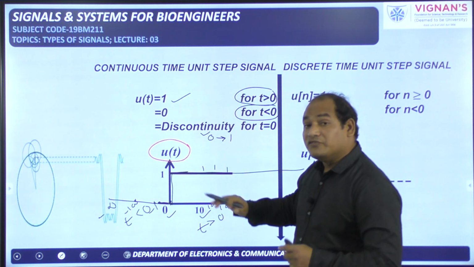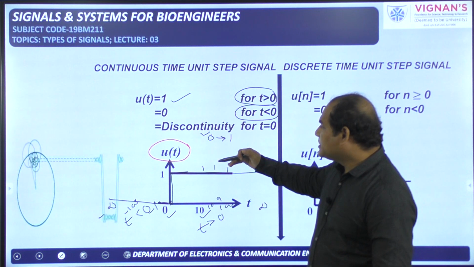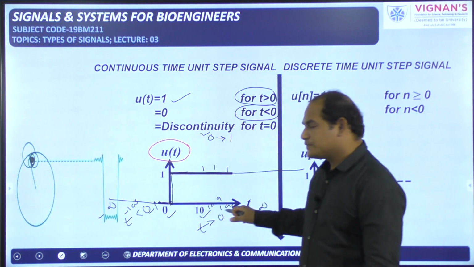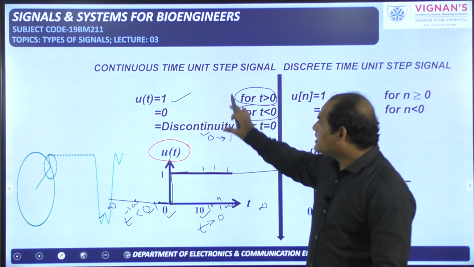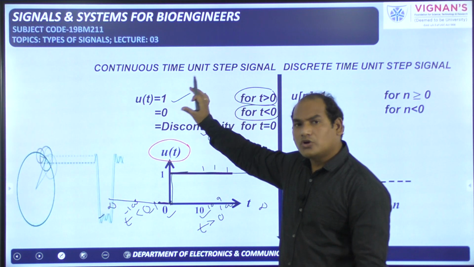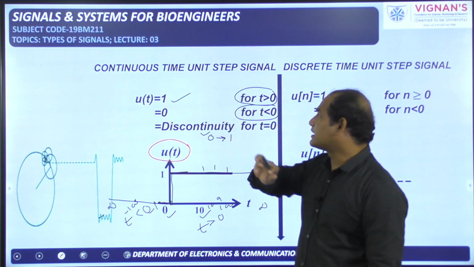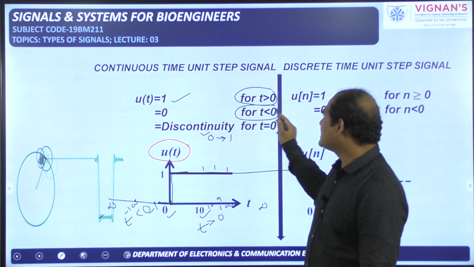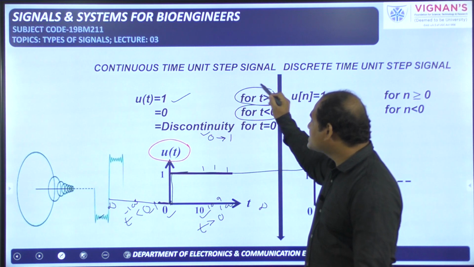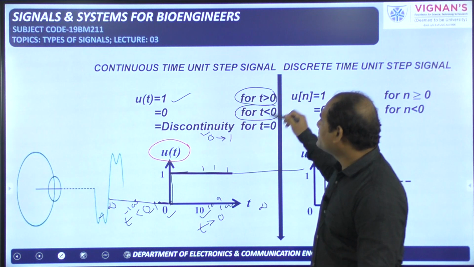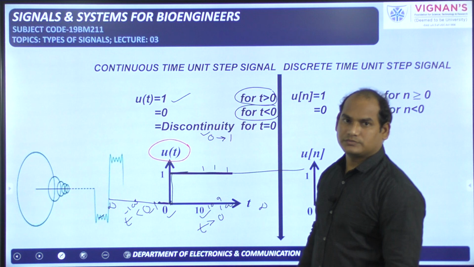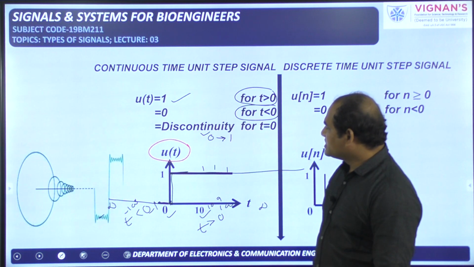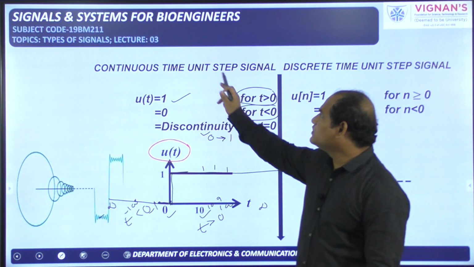In this way, we are defining the amplitudes for all values of t. Then the definition will be completed. When you write this particular mathematical representation also, for all values of t we have to cover. So greater than 0 covered, less than 0 covered, equal to 0 covered. That means we have covered all values of t, the amplitude is defined. This is about the continuous time unit step signal.